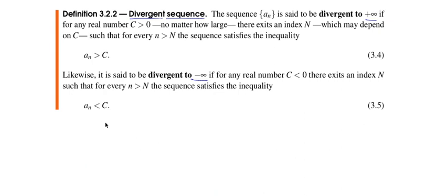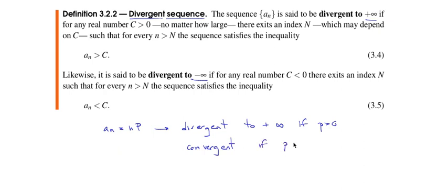We have the sequence a sub n equals n to the p, where p is a real number. It is divergent to plus infinity if p is greater than 0, and it's convergent if p is smaller or equal than 0.